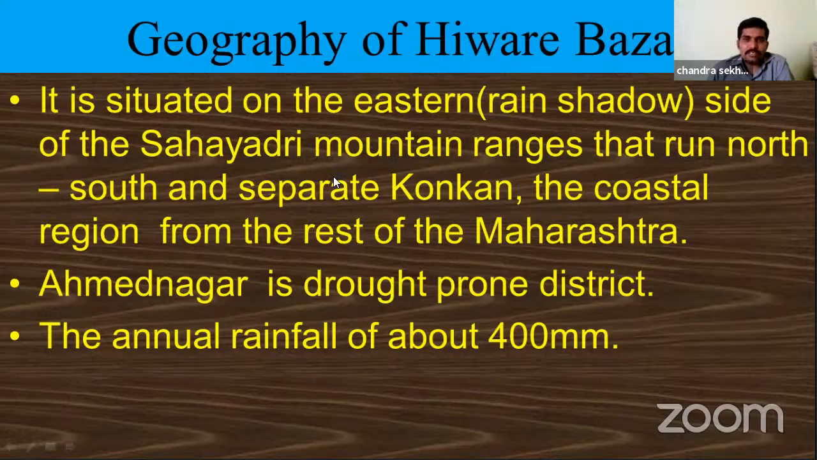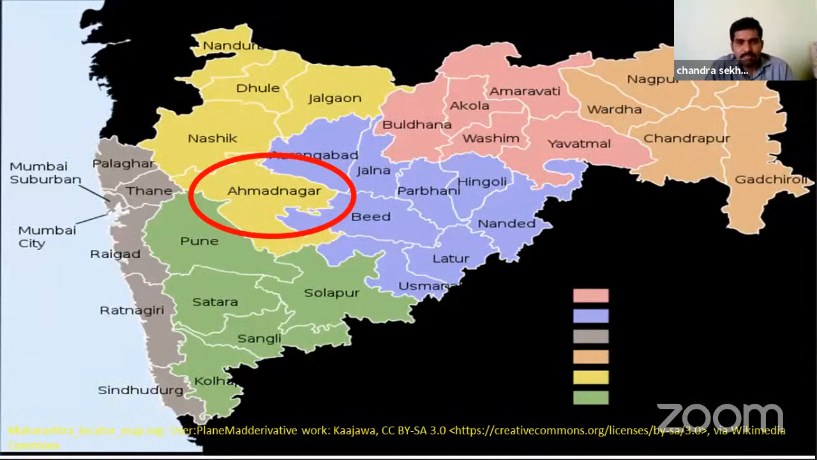Now, the geography of Ivare Bajar. Why did the government select only Ivare Bajar for implementation of this scheme? It is situated on the eastern side of the Sahyadri mountain ranges that run north to south and separate Konkan, the coastal region, from the rest of Maharashtra. In the first lesson we discussed the Western Ghats and Eastern Ghats. The Western Ghats run from north to south like this, and Ahmednagar district is located on the east side of the Sahyadri mountains, which are part of the Western Ghats.